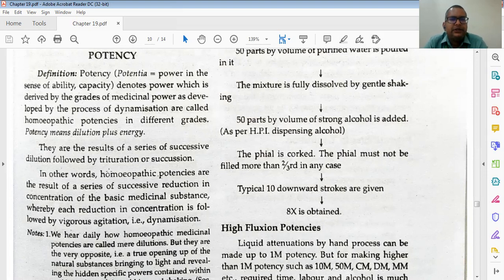Then it denotes power which is derived from the grades of the medicinal power as developed by the process of dynamization, called homeopathic potencies in different grades. Potency means dilution plus energy. How do we give energy? By succussion or trituration. Dilution we are already doing with the sugar of milk or alcohol. So potency means dilution plus the energy.